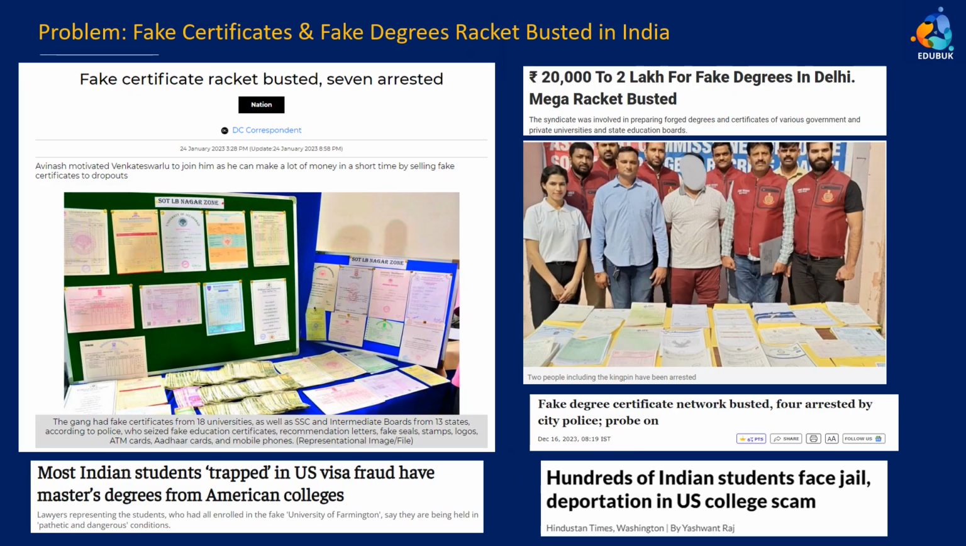So the problem that we are tackling is of fake certificates and fake degrees. A lot of students and the whole ecosystem are actually facing this problem, because of which hundreds of students who go from India to the US for studying or to Canada are deported back, and the whole ecosystem faces this problem of fake institutes or fake degrees being there in the market.